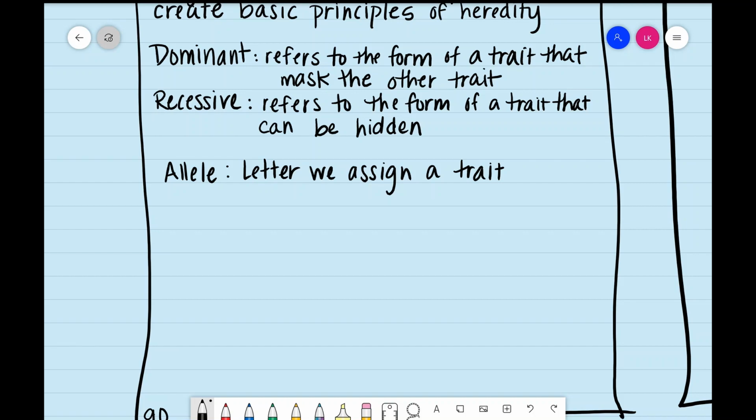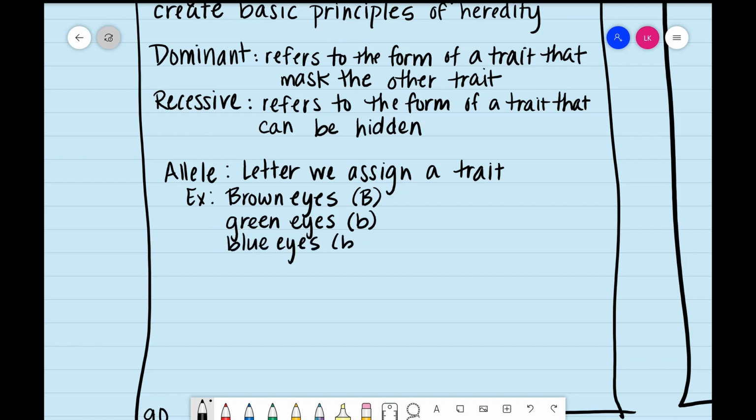So in the eye color example, if brown is dominant, we would use the letter B. Because this is dominant, we signify that by capitalizing the letter B. But let's say we use green eyes as the recessive. We don't switch to G. We use B, we just make it lowercase b. And blue eyes, lowercase b as well. That's just coincidence that it also starts with a B.